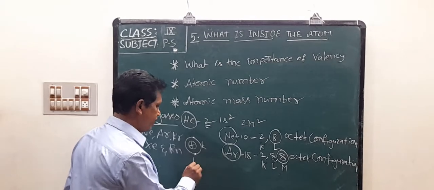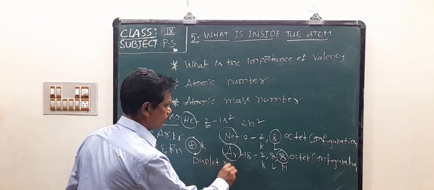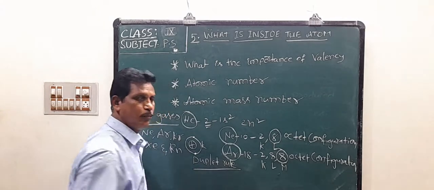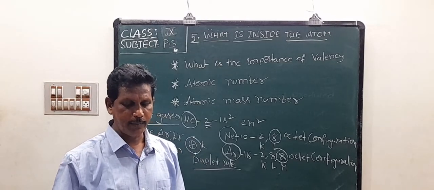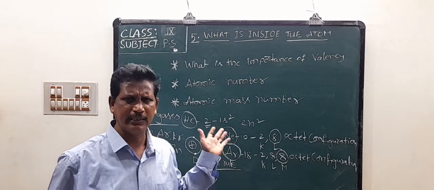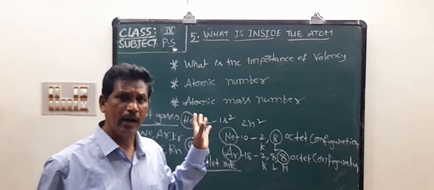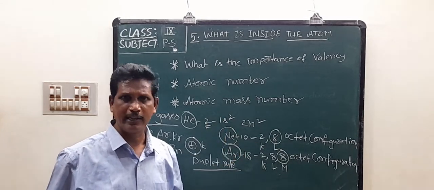It is called the duplet rule. Neon and argon make them stable, or unreactive with other elements. All inert gases are unreactive gases with other elements.